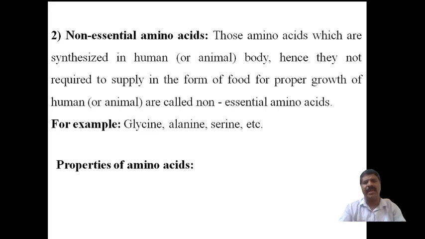All biological reactions are continuous, non-stop reactions that take place in the body. The byproducts of these reactions include some amino acids, which are produced in the body itself and need not necessarily be taken in the form of food for proper growth of the human body. Therefore, these amino acids are called non-essential amino acids.